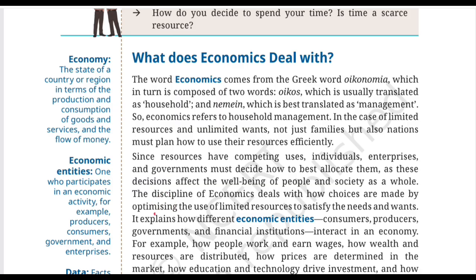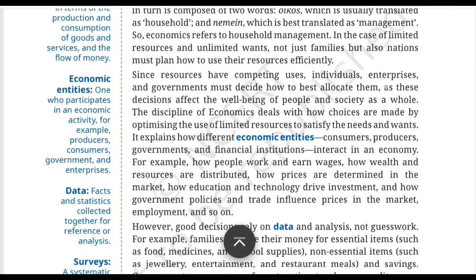Okay. Moving further, it explains how different economic entities, consumers, producers, governments and financial institutions interact in an economy. So now economics becomes even more interesting. It doesn't study only one person. It studies economic entities, or different stakeholders of economics, and how they interact. So let's understand them. The first one is consumers, people who buy and use goods and services. For example, when you go and buy a pen, you're going to use this pen for writing notes. So you are a consumer here.